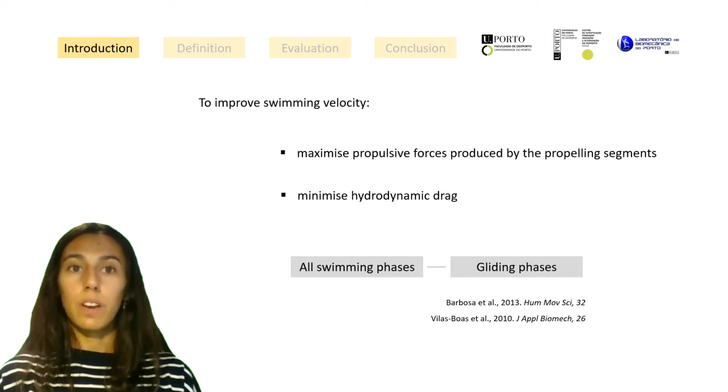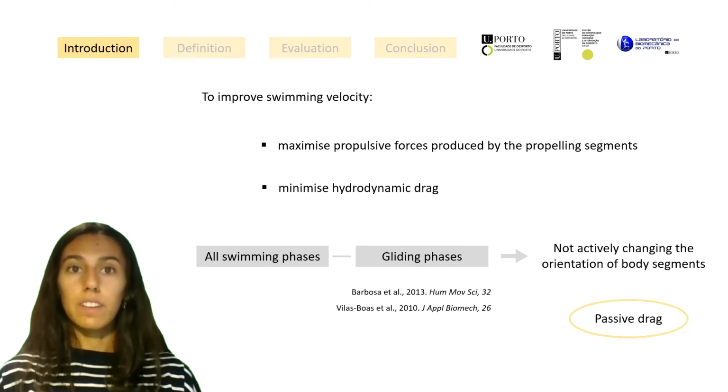However, decreasing drag during the gliding phases should be a main concern for swimmers and coaches, since the underwater gliding plays a major role to the overall swimming performance. In gliding phases, the swimmer body undergoes a resistive acting force, known as passive drag, since it is not actively changing the orientation of their segments.